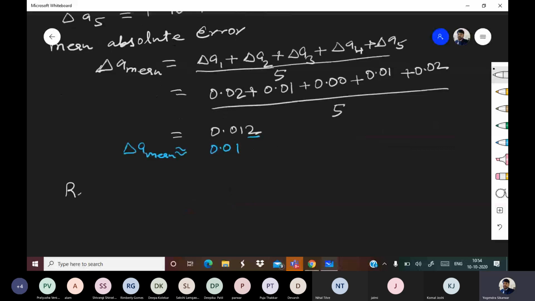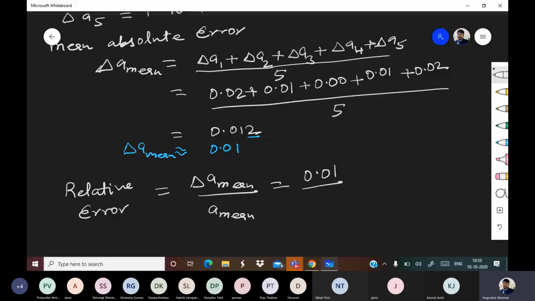Now, relative error. Relative error will be delta A mean upon A mean. So this is 0.01 upon what was the mean value? It was 1.48.